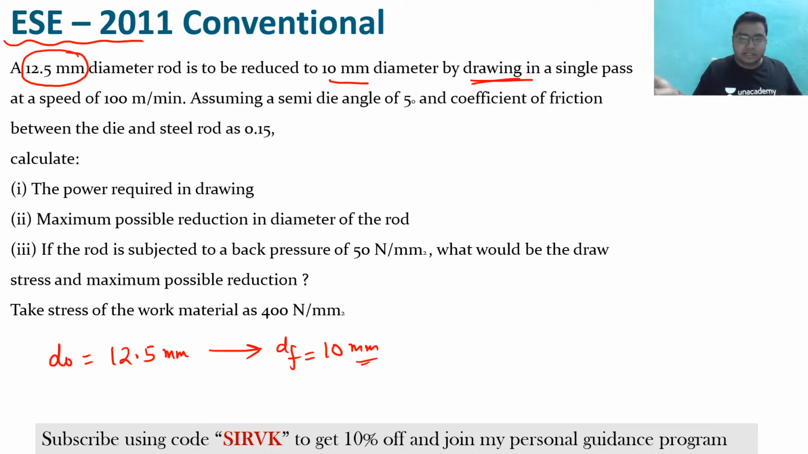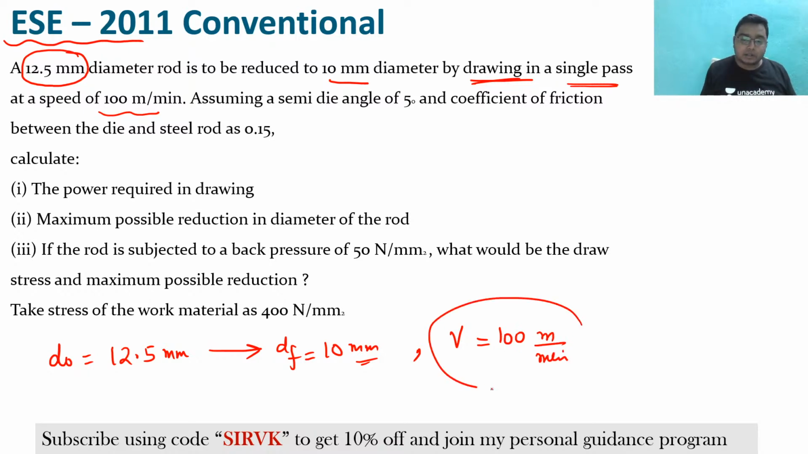Now by a drawing, so basically this is a drawing process, and in this drawing process you are reducing the diameter. Yes, that is obvious. In a single pass. And what is the speed by which you are pulling this wire? You are pulling this wire with the speed of 100 meter per minute.